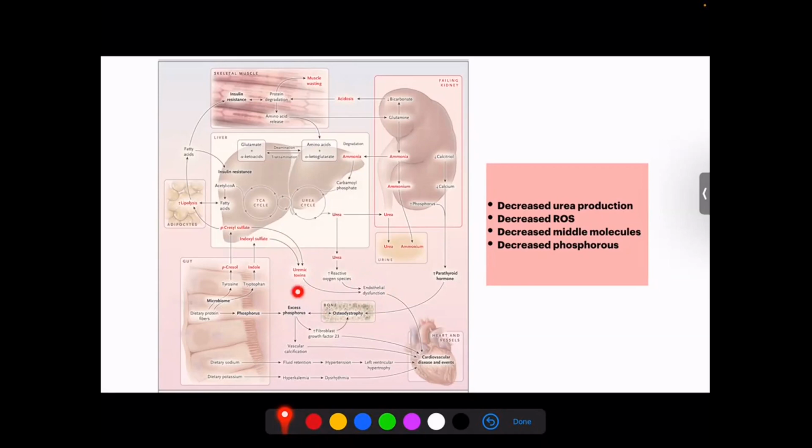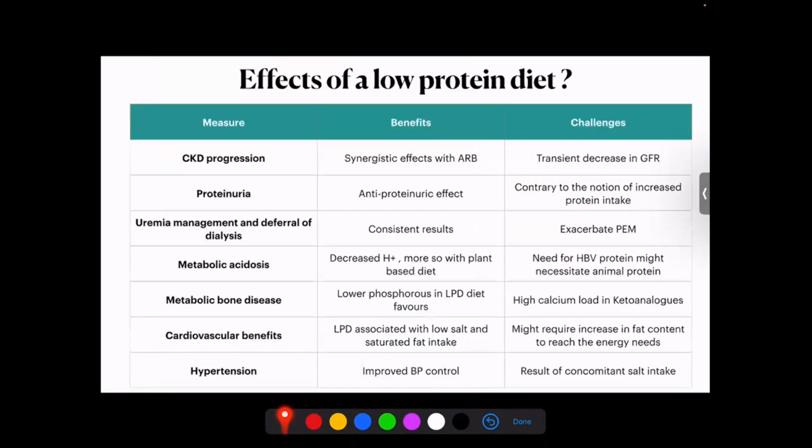A lower phosphorus content in the decreased protein diet again will result in decreased phosphorus in the blood, will also prevent the osteodystrophy from happening, and hence decreased vascular calcifications, etc., and then again will bring about a decrease in the cardiovascular events. So basically a decrease in the protein diet will cause a decrease in urea production. It also decreases the reactive oxygen species, and the toxic middle molecules, which most of the time we are not able to measure. And it also brings about a decrease in the phosphorus content.